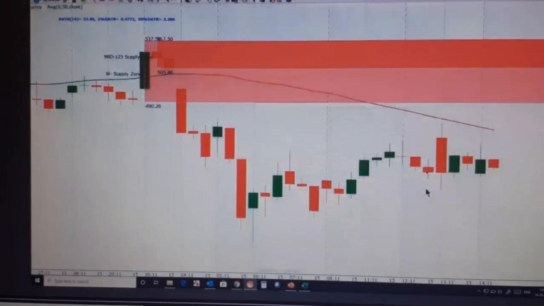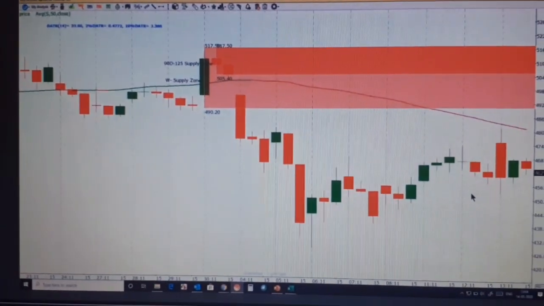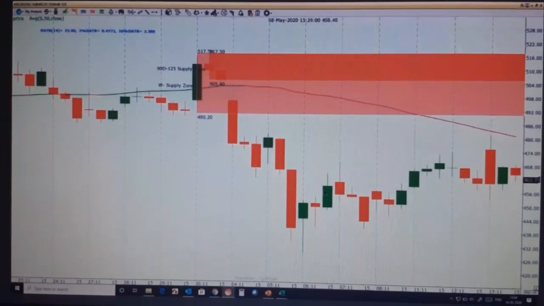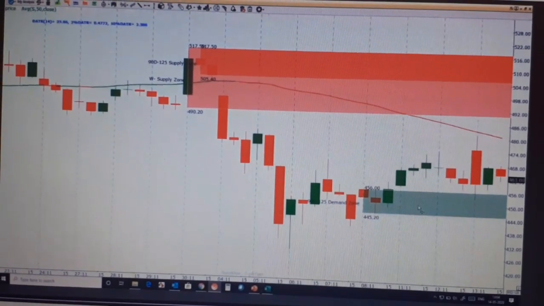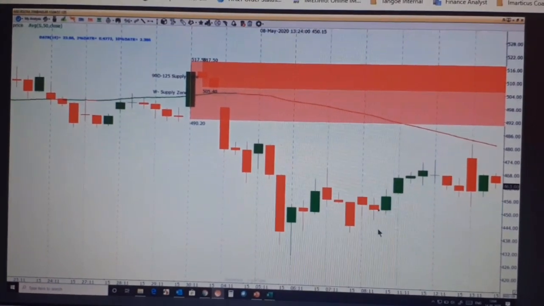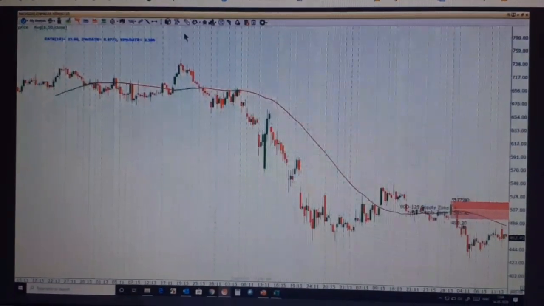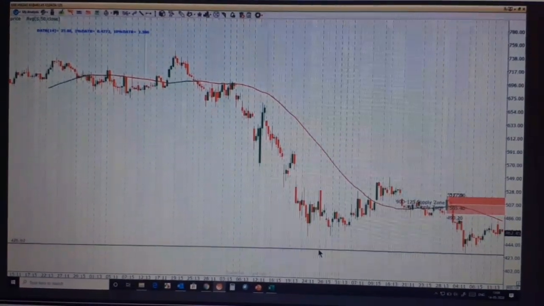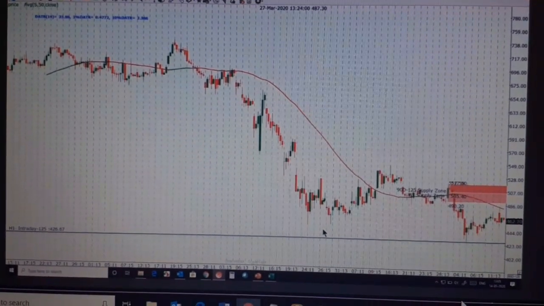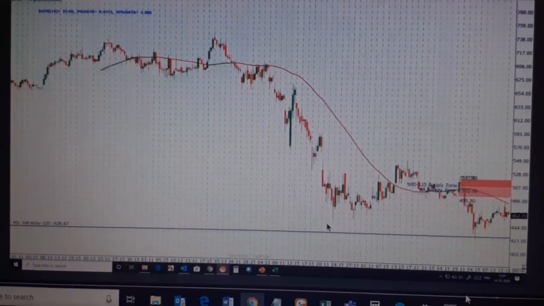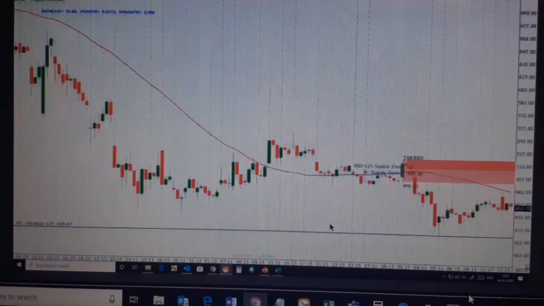And the closest fresh demand zone from yesterday was, is this a fresh demand zone? No. So I have to mark my demand zone below this. Go here, below this. Okay, below this. No, I don't find a demand zone below this.